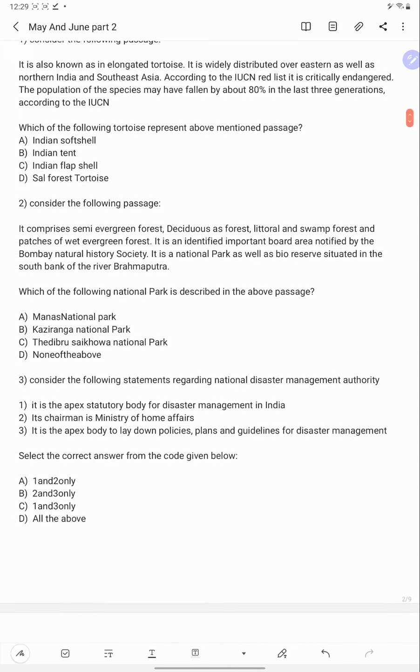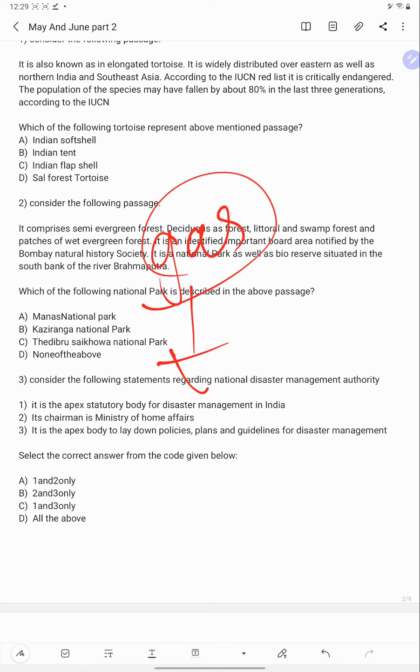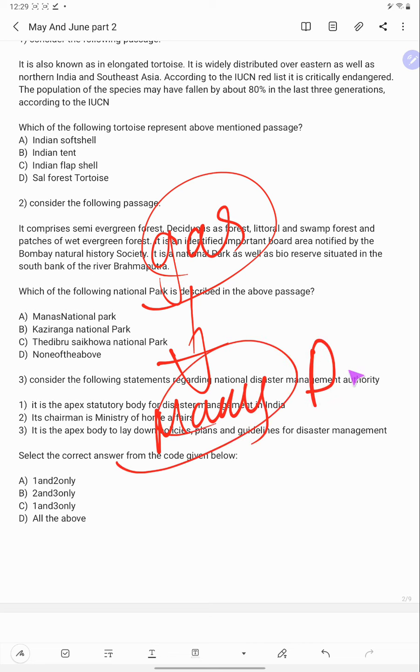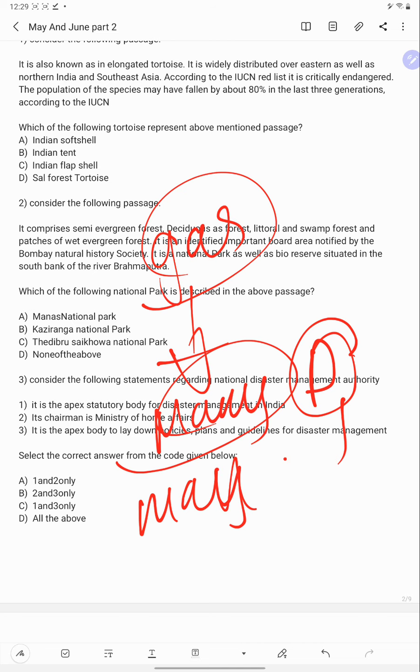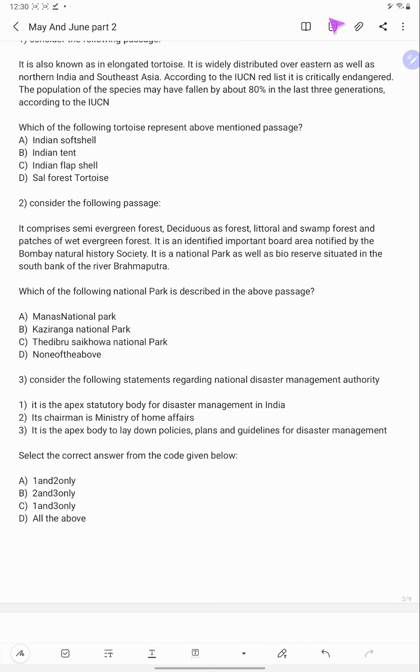Because of this gas leak, many Gangetic dolphins were dead and many birds were dead. So by now you would have come to know that the answer is Dibru-Saikhowa.